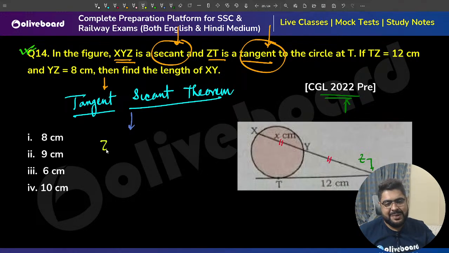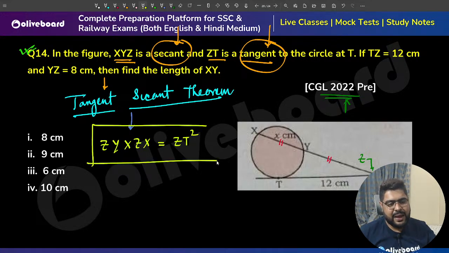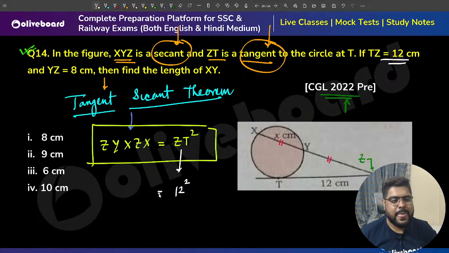Nobody is saying, so I will tell you. ZY into ZX is equal to ZT square. This is your tangent secant theorem. ZY is given as 8, and ZT is given as 12, so it is 12 square. ZY is 8 into XY, they are asking.